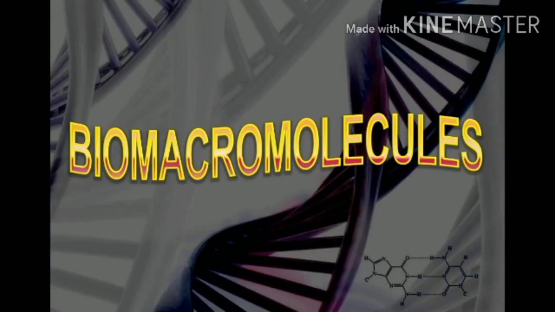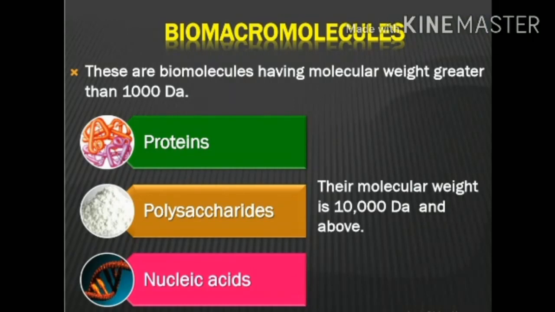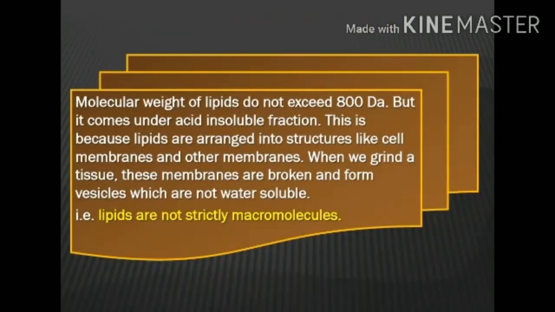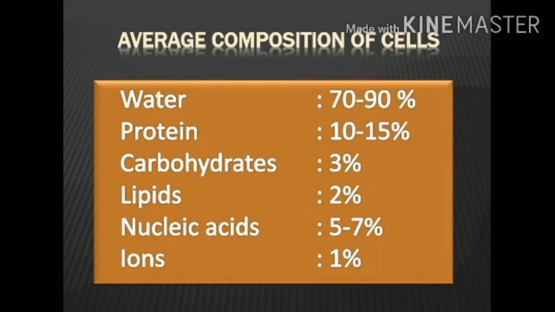Molecules whose molecular weight is more than 1000 daltons are known as biomacromolecules. It mainly includes proteins, nucleic acids and polysaccharides. Polysaccharides are sugars, but with molecular weight more than 10,000 daltons. Lipids are macromolecules, but their molecular weight is less than 800 daltons, but they are found in the acid soluble fraction.